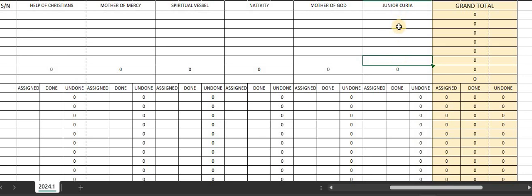You can recall that I was asking you for the total number of junior legionaries. So I just needed that figure to put here so that I can get the overall total legionaries that will appear here.